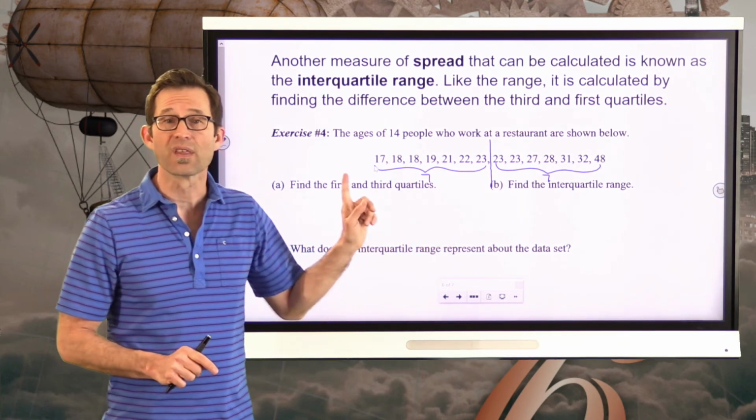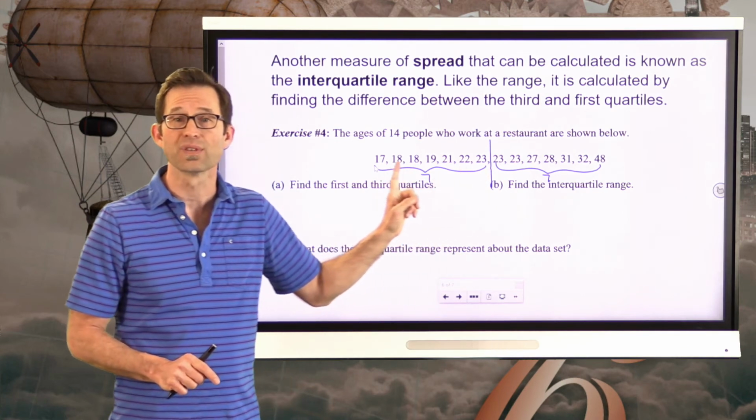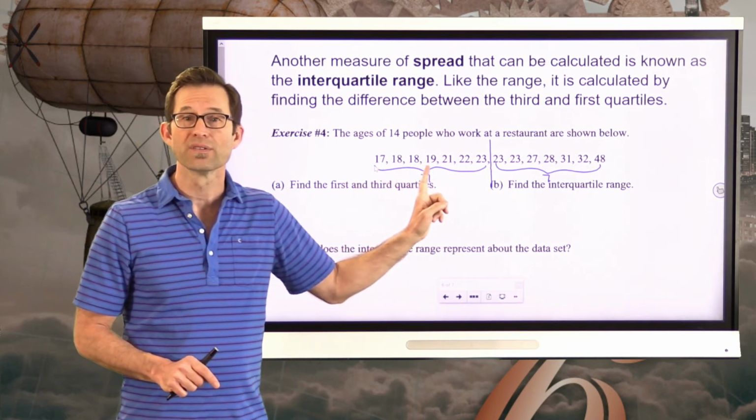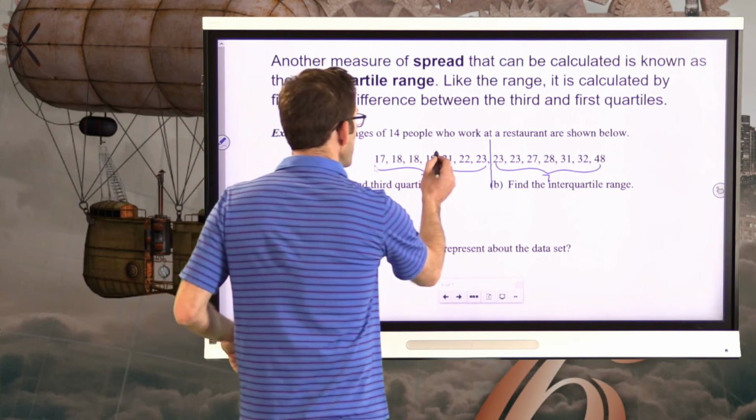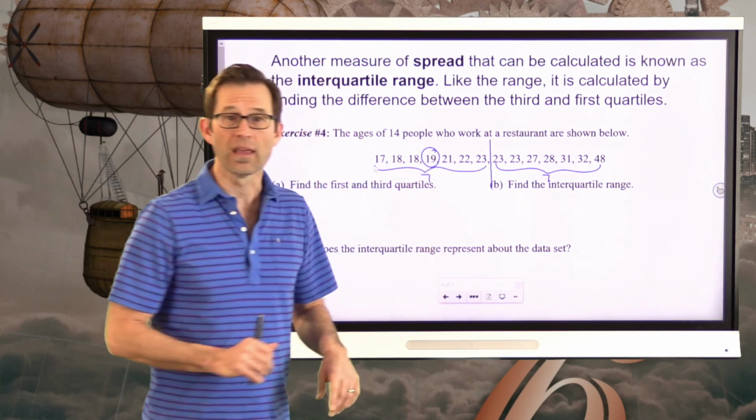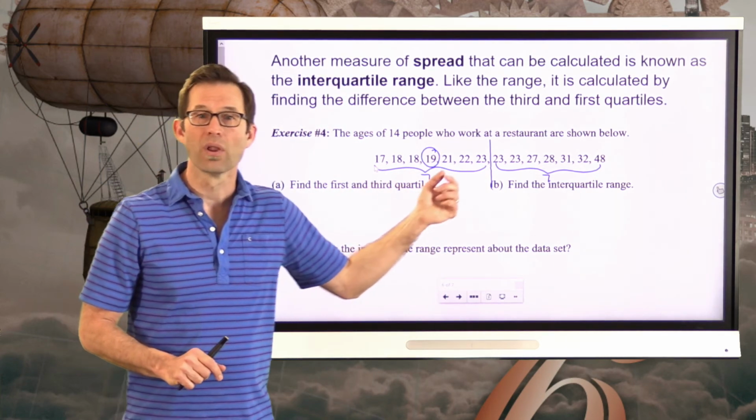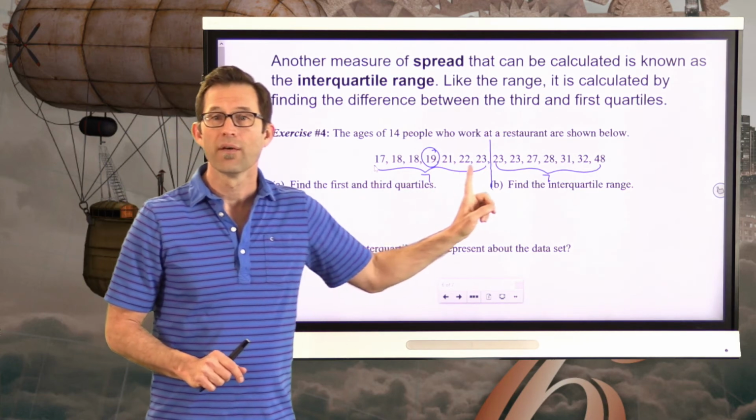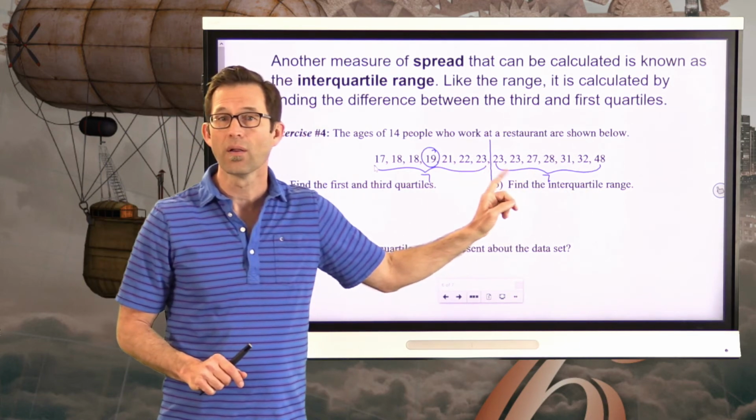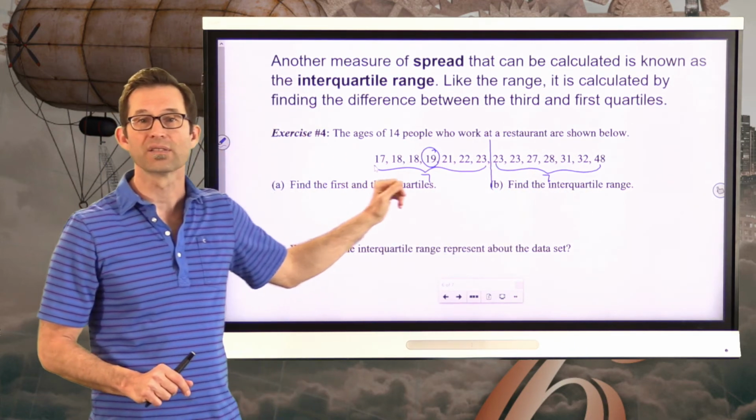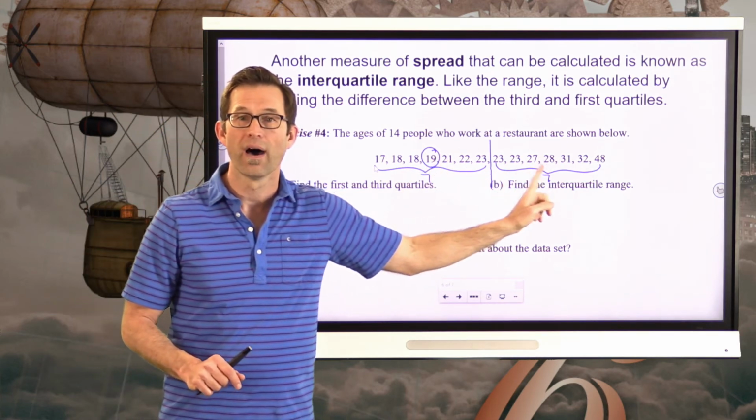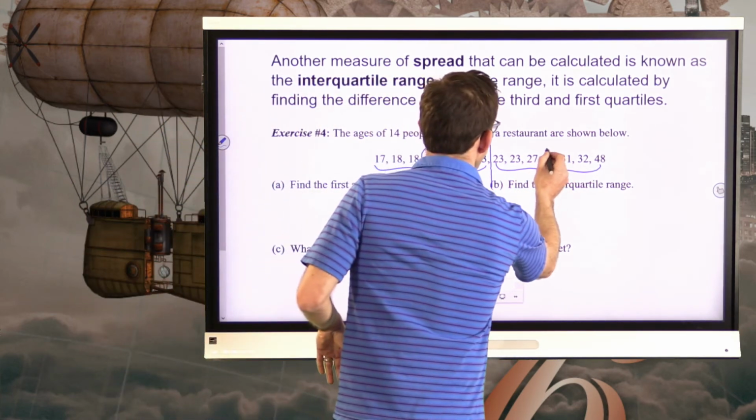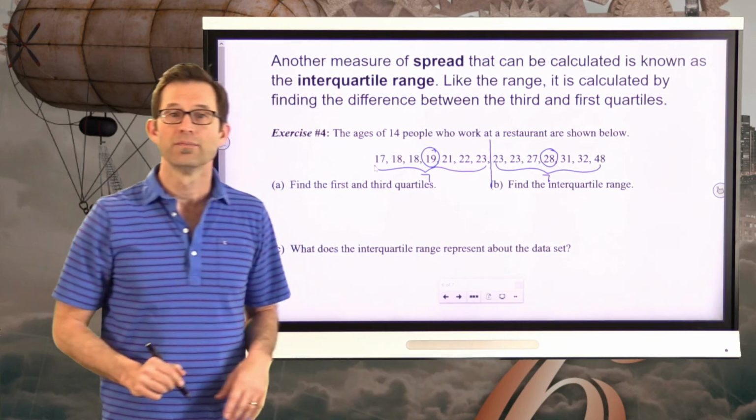Now what's really nice is that the lower half has 7 values in it, which means that the median of this lower half is going to be the 4th value, or 19, right? Because there's 3 values below it, 3 values above it. If I look at my upper half, same deal. I don't even want to think about these things down here. I'm going to go to the 4th value up there, and that's going to be 28, right?